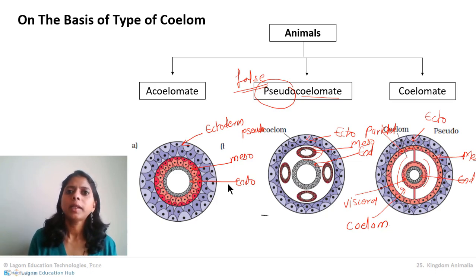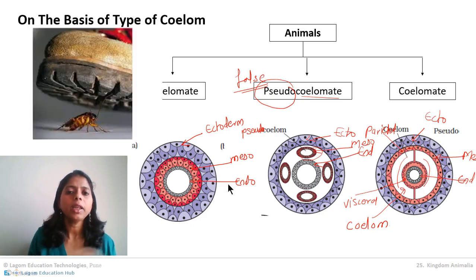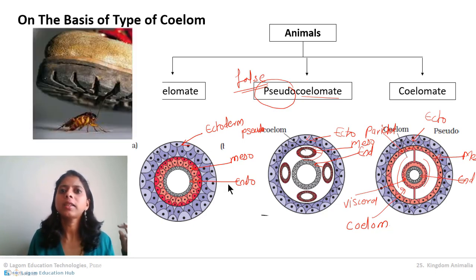As well as, mesoderm is filled with some fluid called mesoglea. Basically this fluid filled cavity does not allow growth of organs, and if organs are there, then they are not at a fixed position. They will be moving here and there. Even if we crush these animals, they will get squeezed. There is no protection for the organs from the crushing.